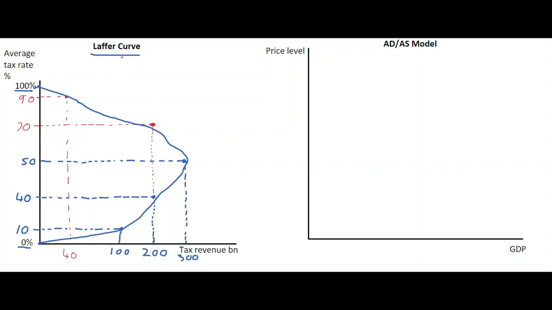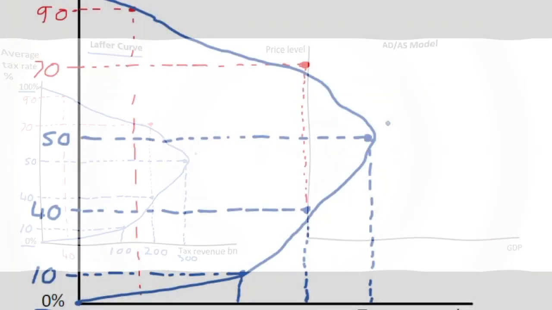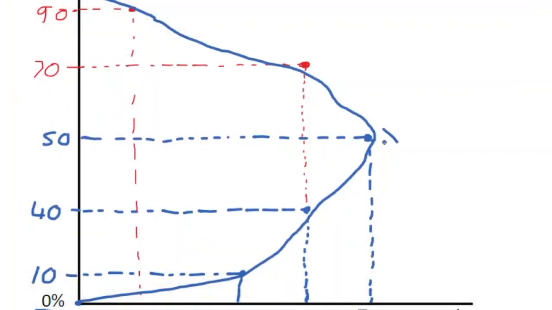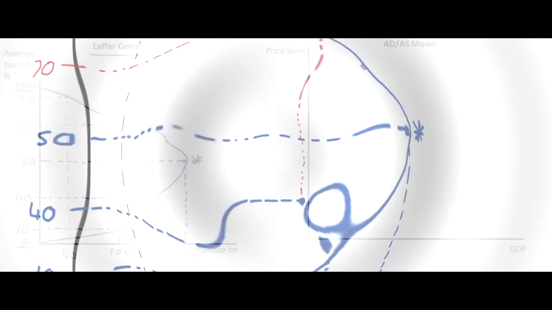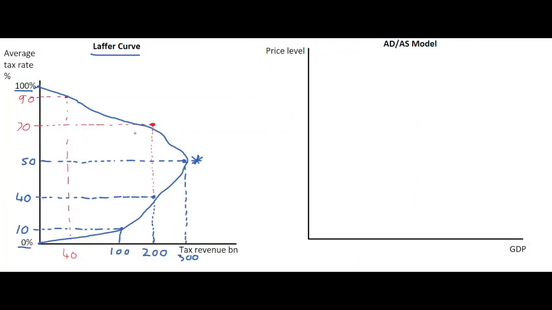What we have is a Laffer curve, which is showing an optimal rate of taxation, which is quite hard to figure out for an economy. And beyond this level, there is a disincentive to work, so much so that the actual tax revenue is falling, even though the tax rate is increasing. So a Laffer curve is a backward bending curve in this scenario, looking for an optimal level of taxation.